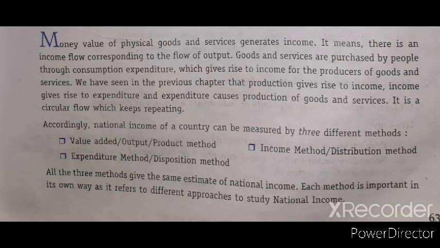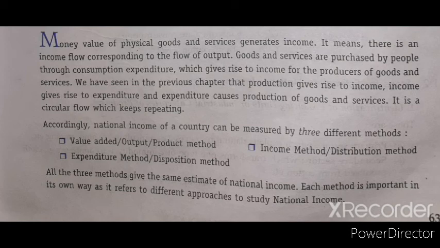Whenever people have income, they spend their money, which becomes expenditure, and expenditure causes production of goods and services. It is the circular flow which keeps repeating; it can't be stopped anywhere.